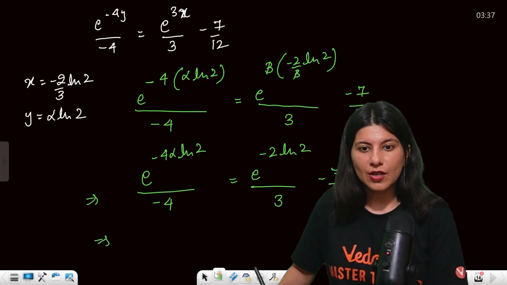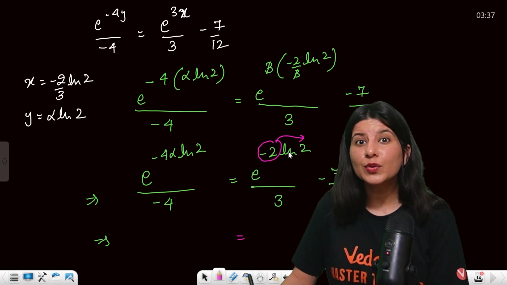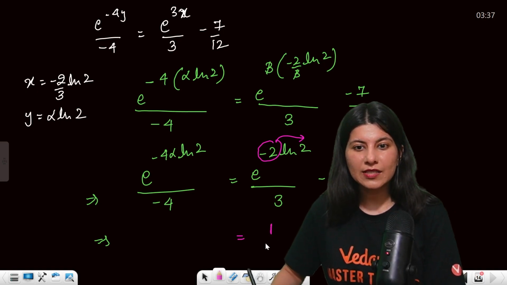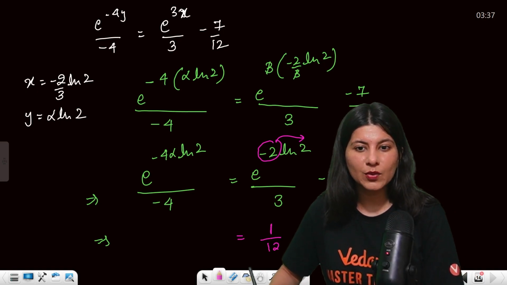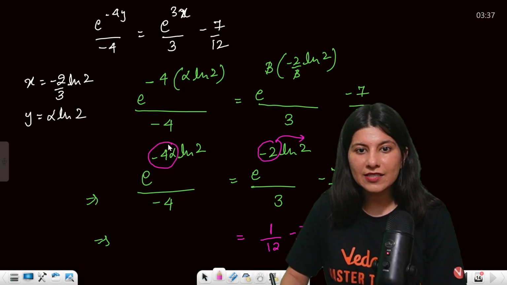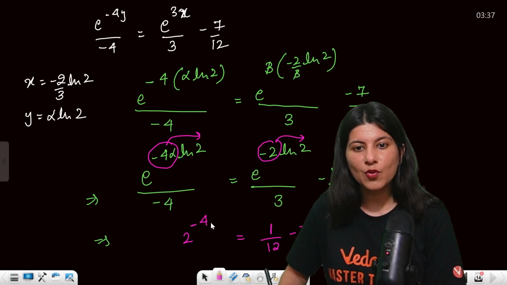So now understand, I'll be applying properties of logarithm over here. This minus 2 will go over here, so this is 2 raised to power minus 2. Now 2 raised to power minus 2 is 1 by 4. So this is 1 by 4 into 3, 1 by 12, minus 7 by 12. And what about this again? Minus 4 will go here, so this is going to become 2 raised to power minus 4 alpha.